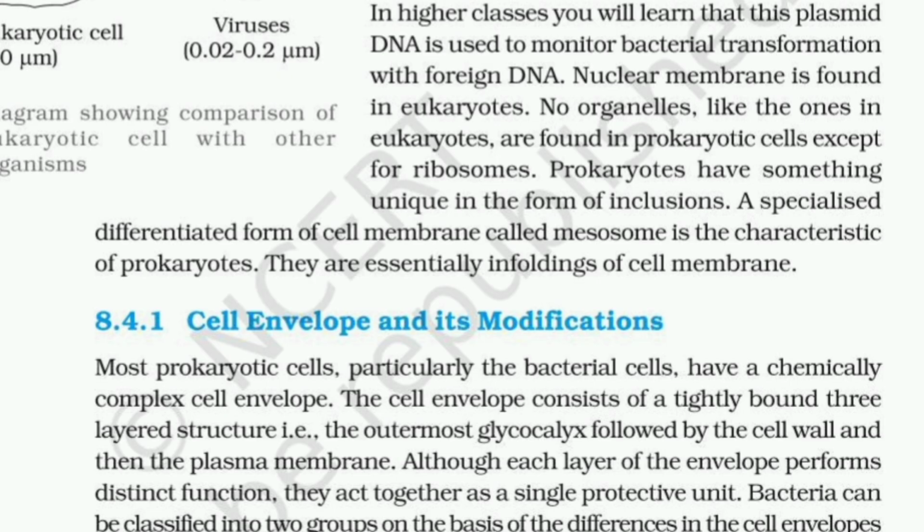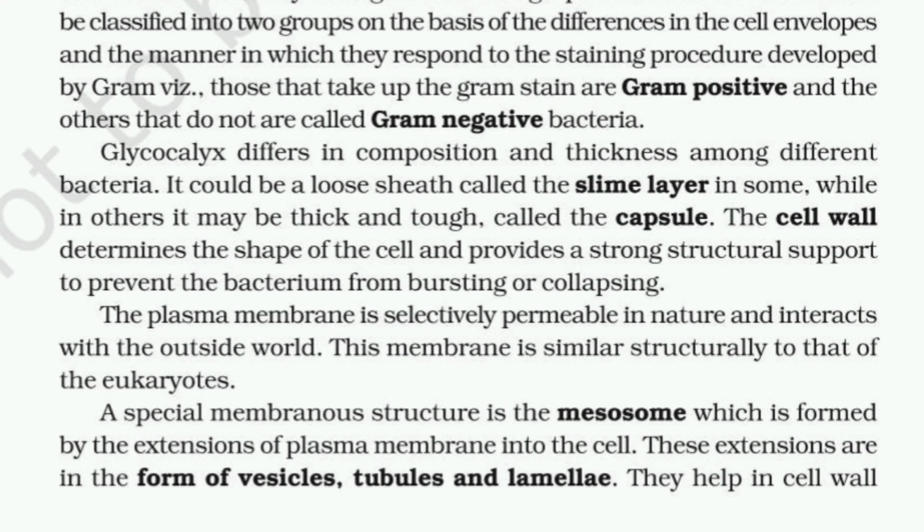Most prokaryotic cells, particularly the bacterial cells, have a chemically complex cell envelope. The cell envelope consists of a tightly bound three-layered structure, that is, the outermost glycocalyx, followed by the cell wall and then the plasma membrane. Although each layer of the envelope performs distinct functions, they act together as a single protective unit. Bacteria can be classified into two groups on the basis of the difference in the cell envelopes and the manner in which they respond to the staining procedure developed by Gram. Those that take up the Gram stain are Gram-positive and others that do not are called Gram-negative bacteria.